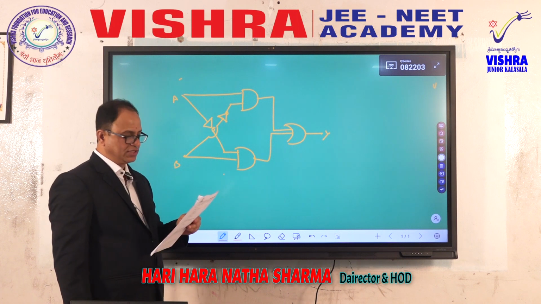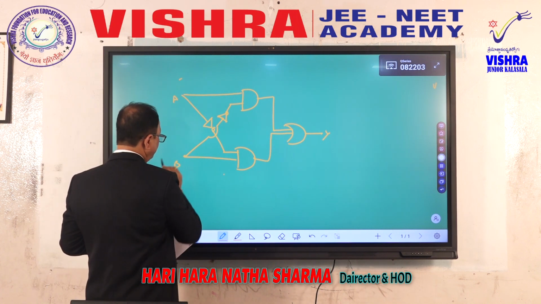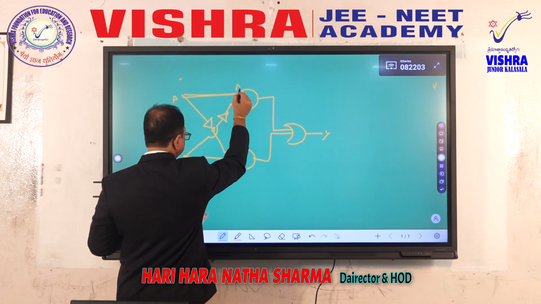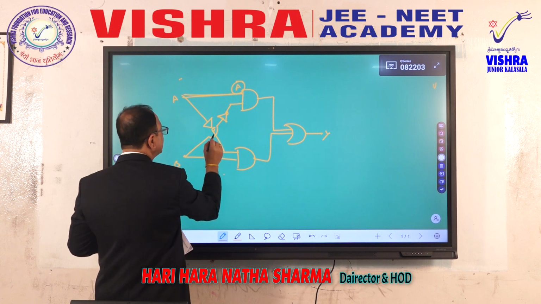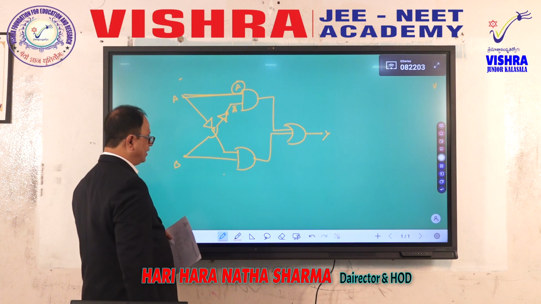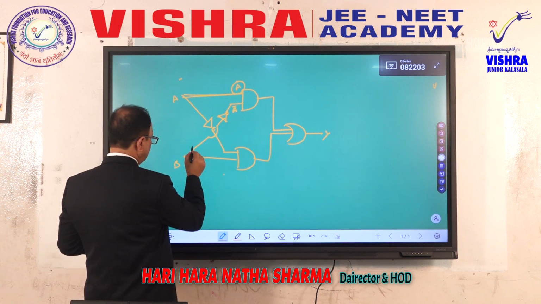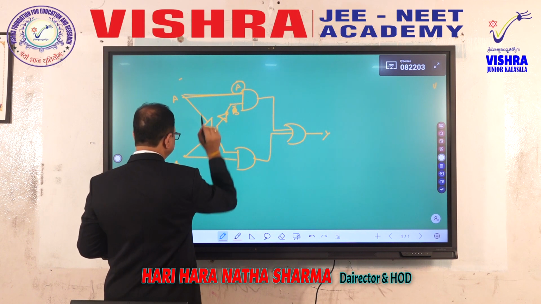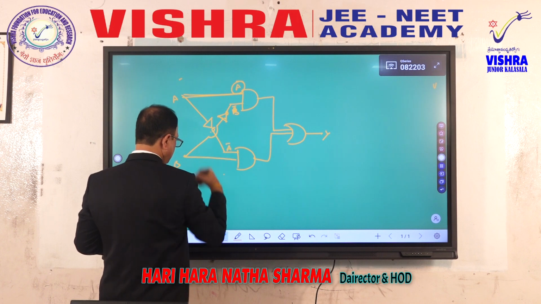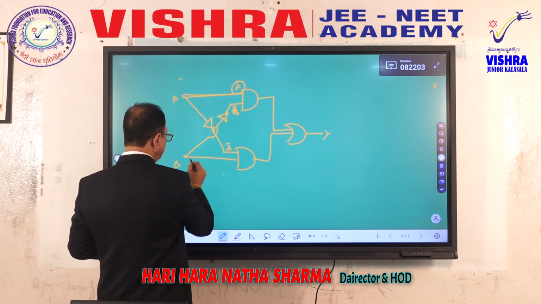This is a logic circuit. Here A, B, output is Y. A, but this is B connected to a NOT gate. It is B inverse or B reciprocal, or what you can say, B bar. And this is A converted by a NOT gate. This becomes A bar. This is negation of B bar, this is negation of A bar.